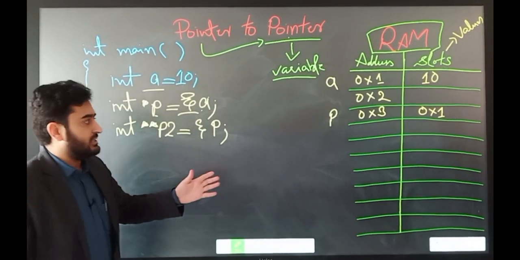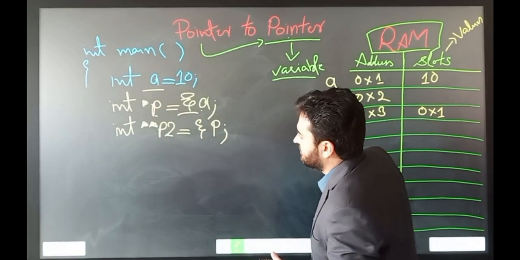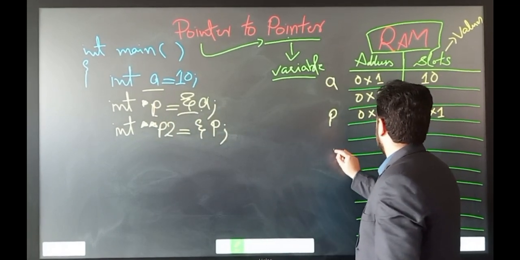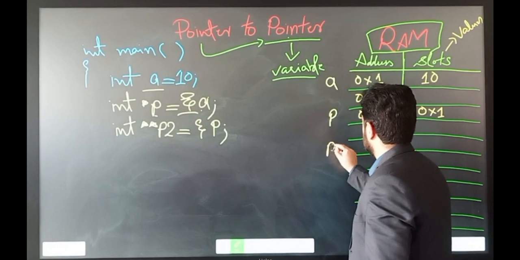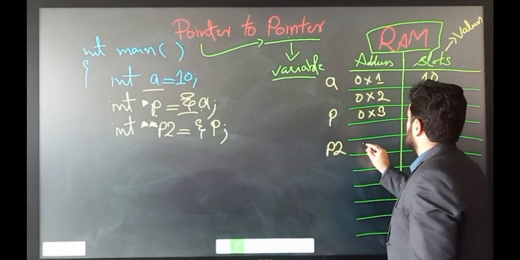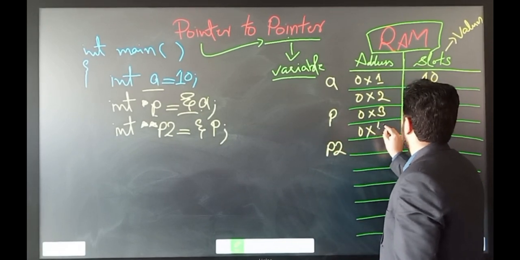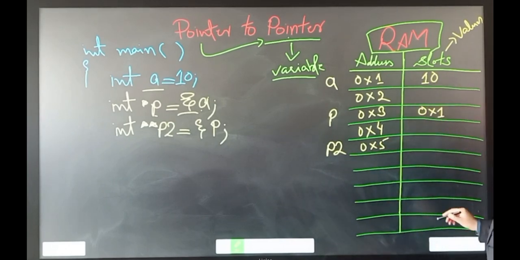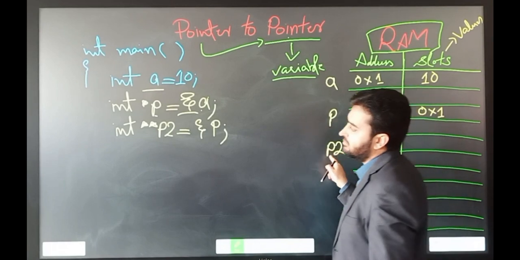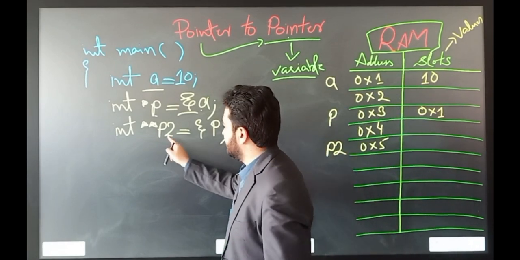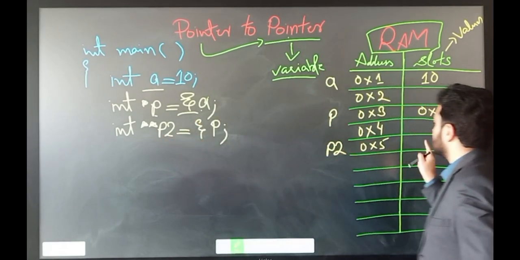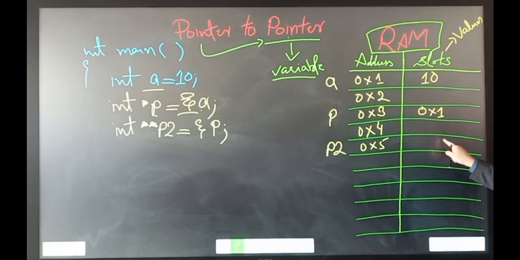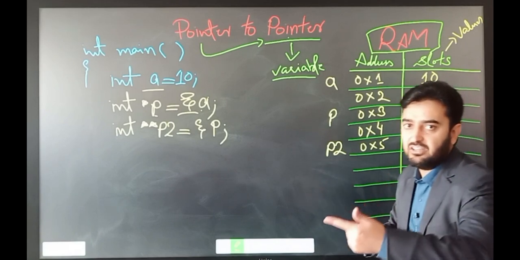Actually, the processor does this randomly. It will assign some address to p2, say 0x5. So this is the random reservation of a slot for p2 by the processor in the RAM, and now this slot is designed to save the address of any other pointer.